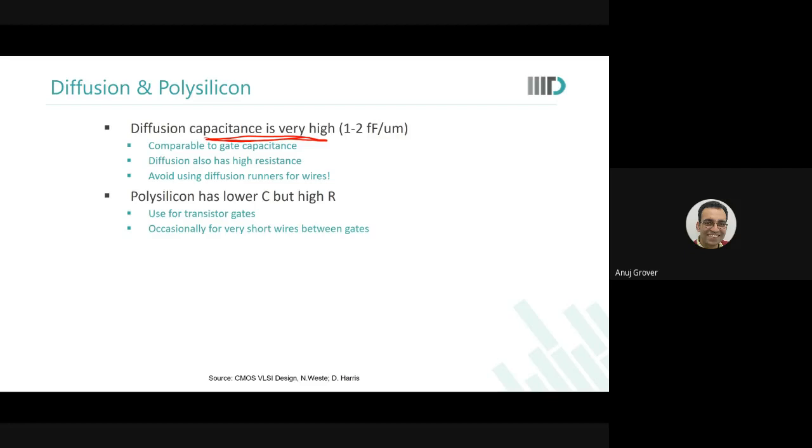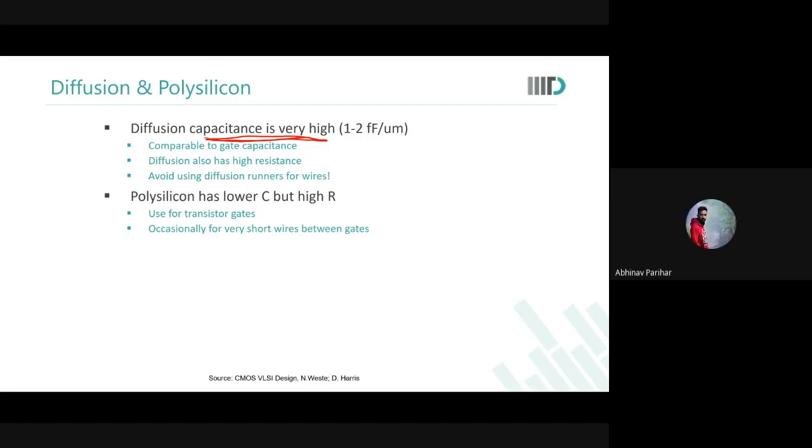In very, very old technologies, when polysilicon used to be very thick, you know, when you had 0.5 micron thick polysilicon, in those technologies, poly resistance was not that critical. And in fact, even in SRAMs, polysilicon was used as a word line. But you can't even think about it in the advanced technology nodes. Okay. Any questions?